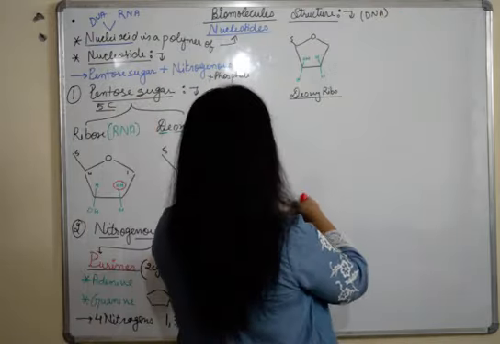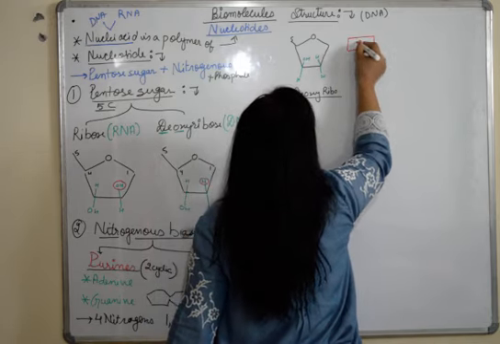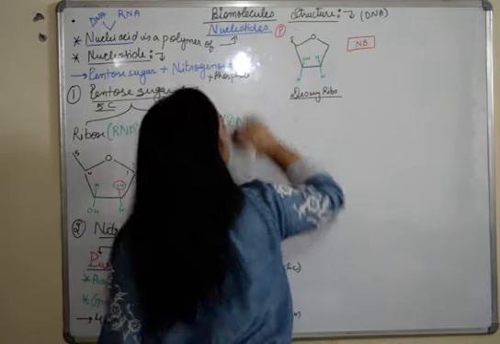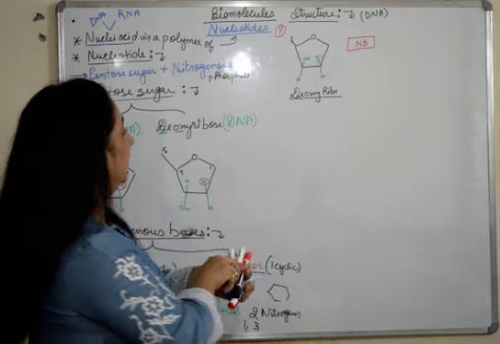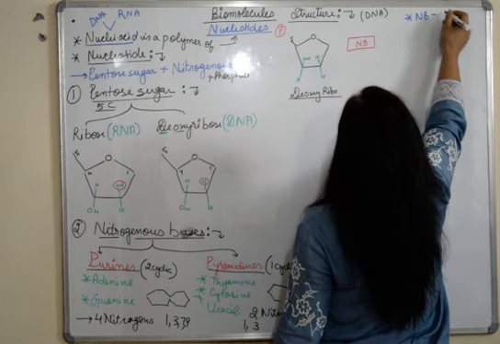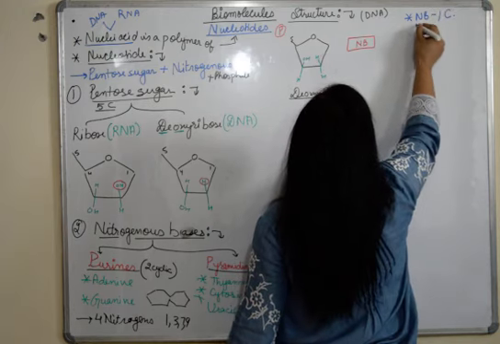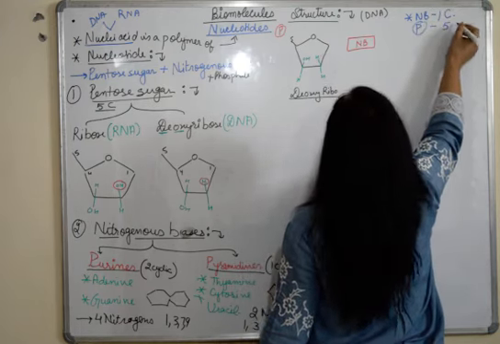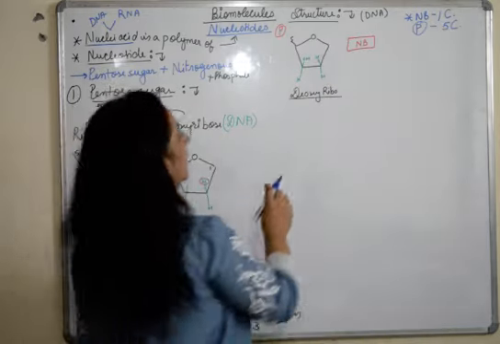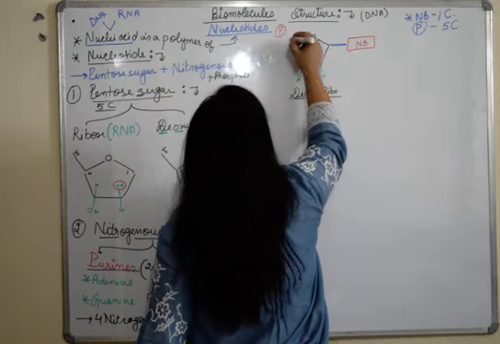So what do we have here now? We have a nitrogenous base attached to it. And we have a phosphate group attached. Always remember, this is fixed. I am writing here: nitrogenous base attaches at first carbon and phosphate group will attach at fifth carbon. Fine, this is fixed. So there is a bond formation here. One bond is formed here and the other bond is formed here.